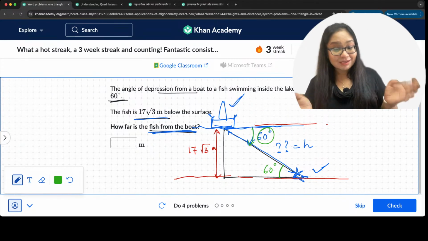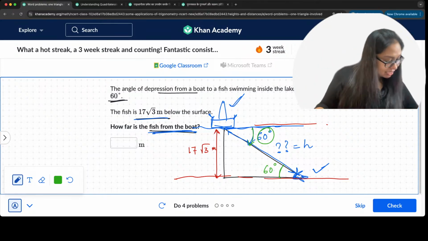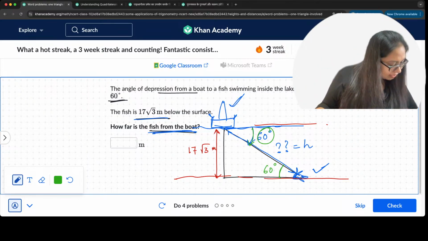I can see different answers coming up. Sai Swaroop says 17 meters.